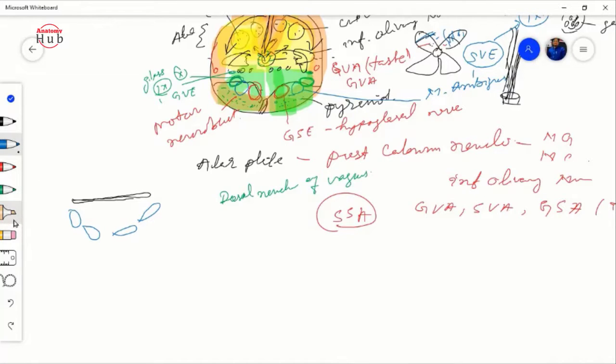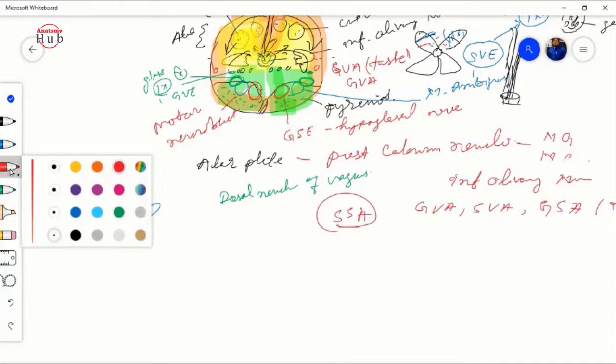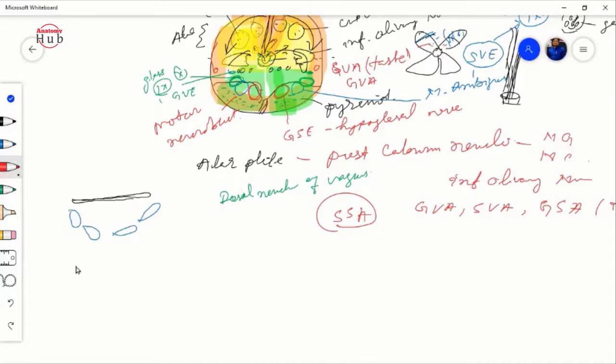Then you will find here your olivary nucleus. Here you will find your olivary nucleus. Fine, and here you will find this basal plate, that will go most medially, right? So here you will find the presence of